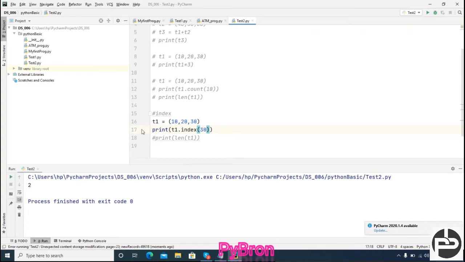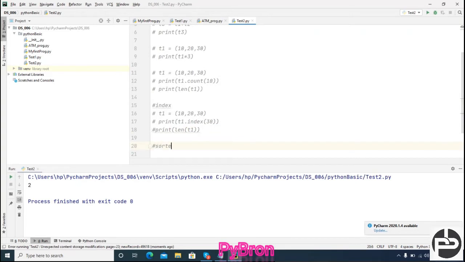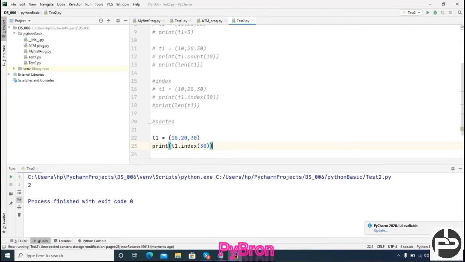Now let's suppose index is understandable. Similarly, we had seen the sorted method also, right? What is the sorted method doing in case of list? It is arranging our elements in sorting order. Let's see how it is doing the sorting. So suppose I have the elements 40 comma 10 comma 30 comma 20. I made it up.